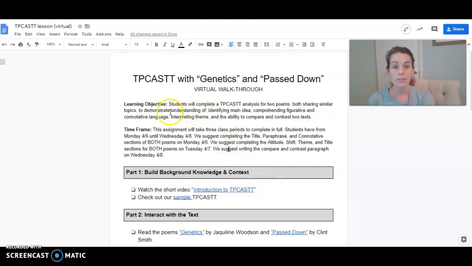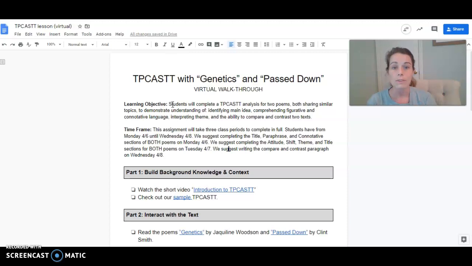I'm going to start with the learning objective for this particular lesson. Students will complete a TPCast analysis for 2 poems, both poems sharing similar topics, to demonstrate understanding of identifying the main idea, comprehending figurative and connotative language, interpreting theme, and the ability to compare and contrast two texts. So this takes all the skills that we have been practicing over the last week or so and puts them all into one comparative assignment.